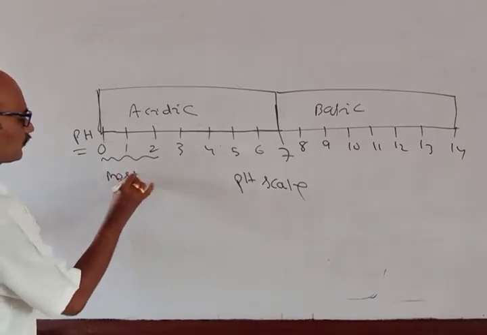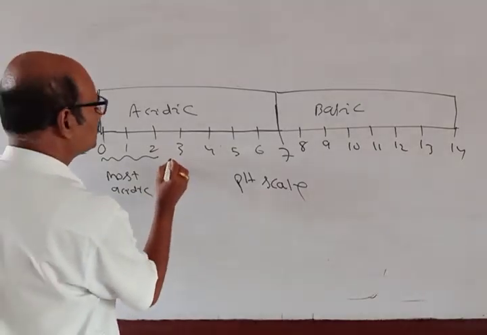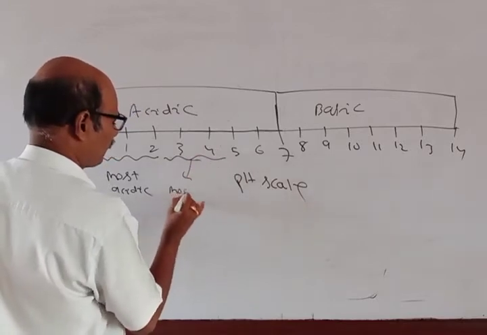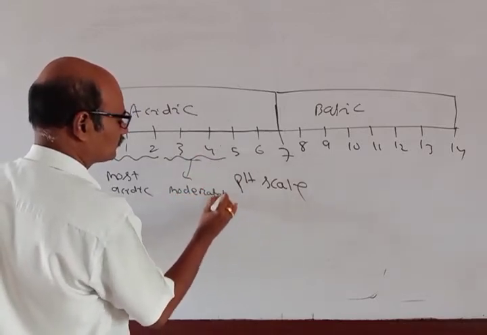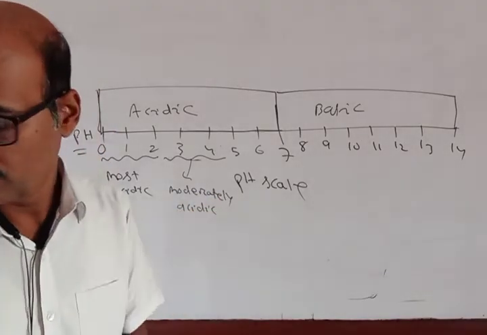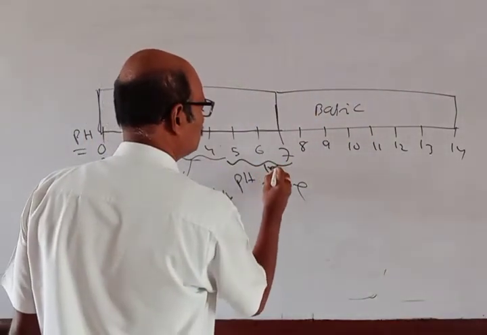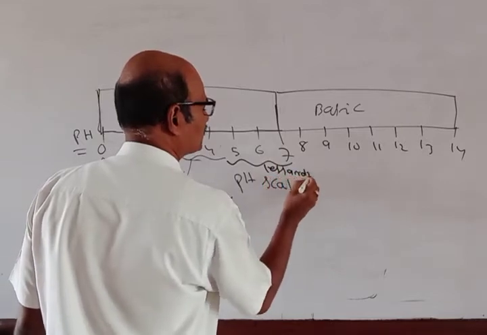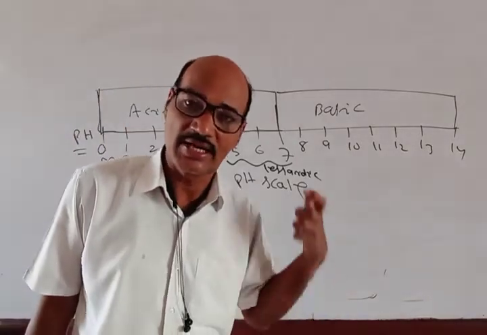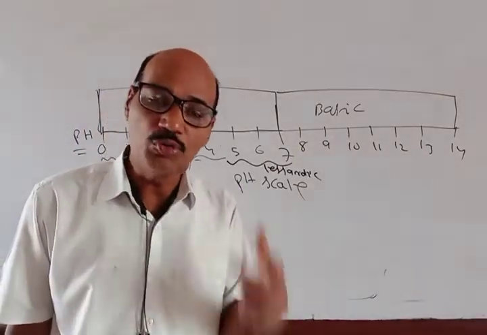So this can be the most acidic, these are moderately acidic, and these are the less acidic. So less the pH value, more is the acidic character. Solutions having less and less value of pH are more and more acidic.